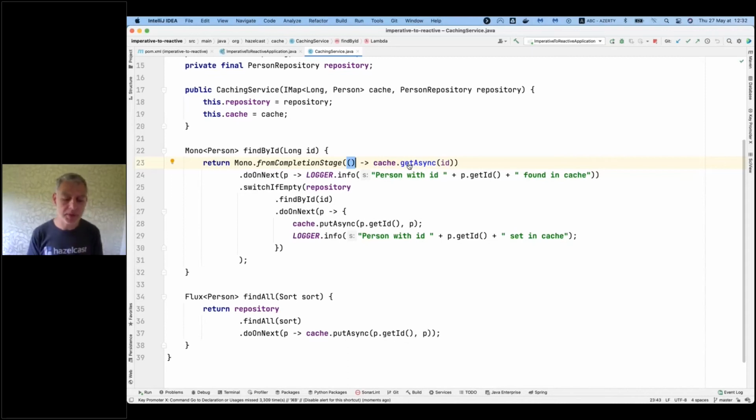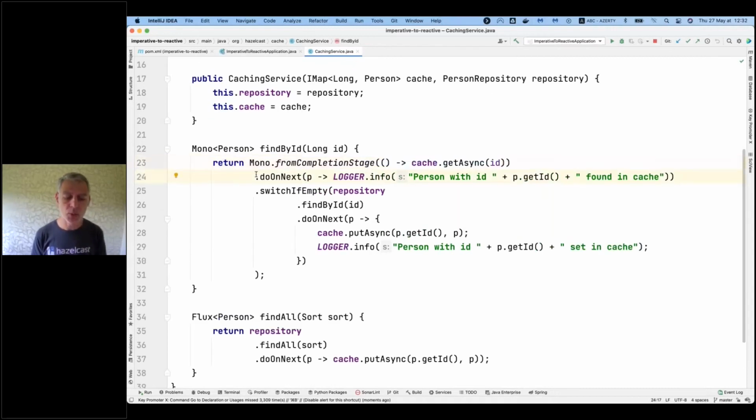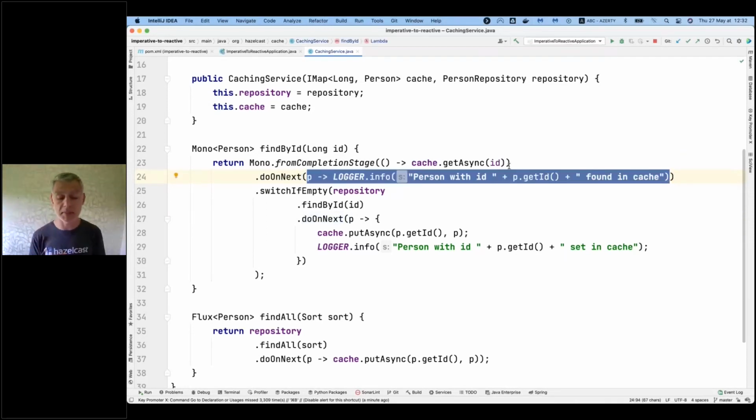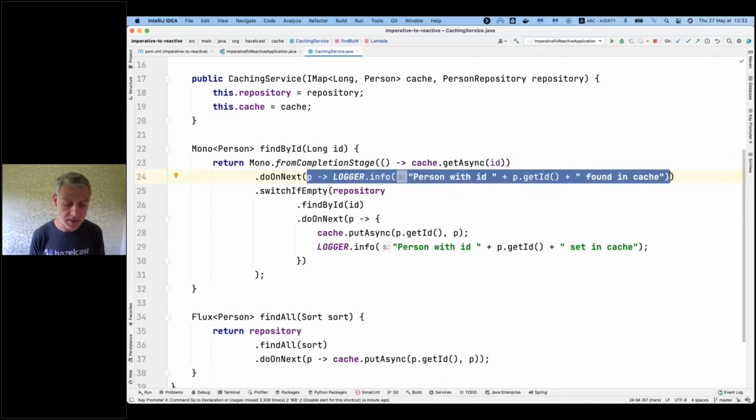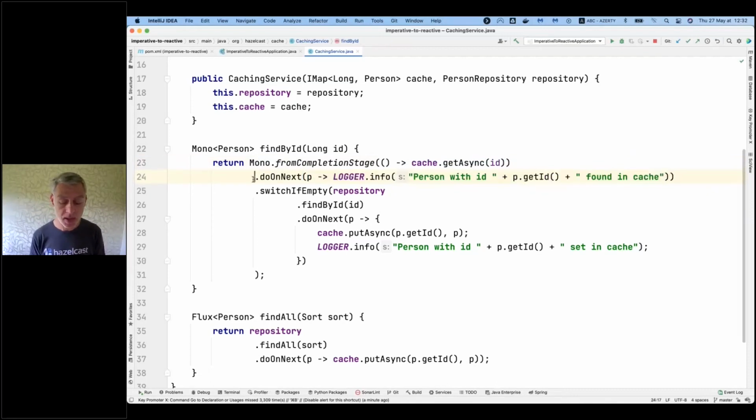Then let's read it because it's a bit involved. What happens? Here we say doOnNext. So this will be called only if there is a next, meaning that if the Mono is not empty, meaning that we have actually something in the cache. So if we have something in the cache, we will write, hey, it's found in the cache. If it's not found in the cache, this won't get executed. But this will be executed if it's empty. So this line will be executed if it's not empty. This line will be executed if it's empty.